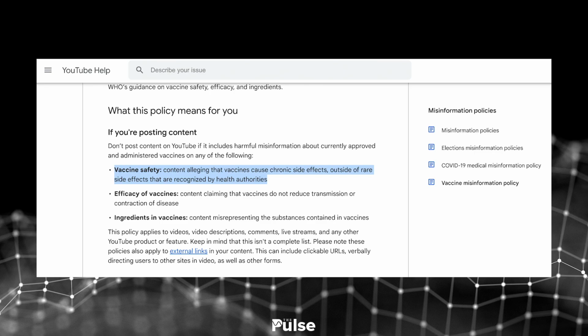Another interesting piece here is vaccine safety. This is in the vaccine misinformation policy as well. Content alleging that vaccines cause chronic side effects outside of rare side effects that are recognized by health authorities. So you're still not really able to talk about that. But again, what's fascinating about this is that there's a lot of evolving information when it comes to COVID-19 vaccines and potential side effects, how widespread they are. There's been a lot of discussion from some people wondering whether or not it's having an effect on cancers or other diseases and stuff like that. And YouTube is still saying you're not allowed to talk about that.